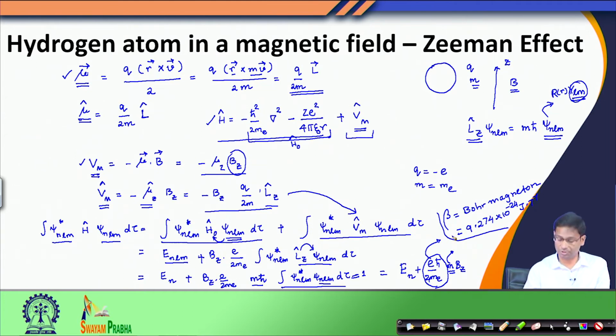Apart from this constant, I have m, the magnetic quantum number, which depends on the state of the system, and then Bz, the strength of the applied external magnetic field. So, what I have got from this exercise is an expression for the energy levels of the hydrogen atom when I subject it to an external magnetic field.